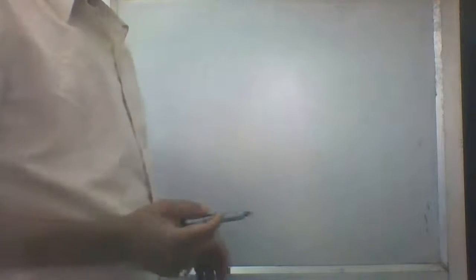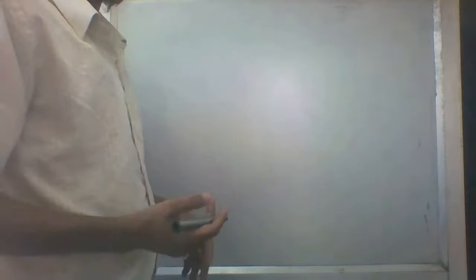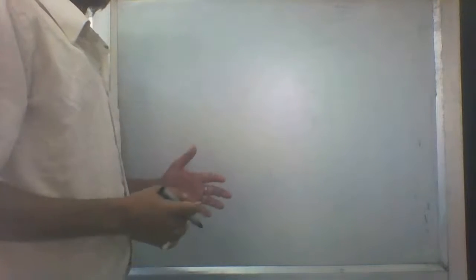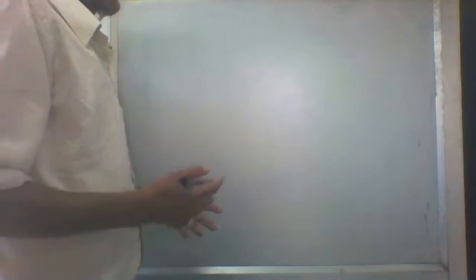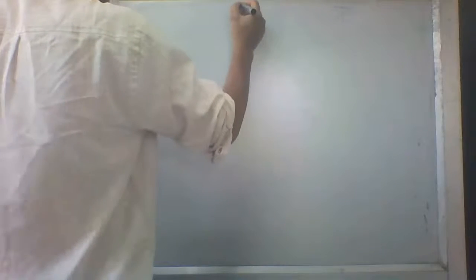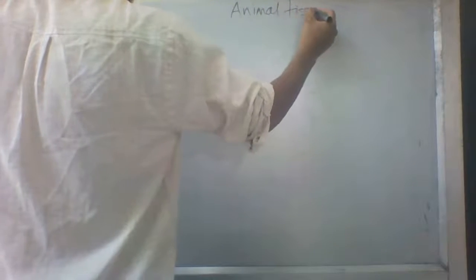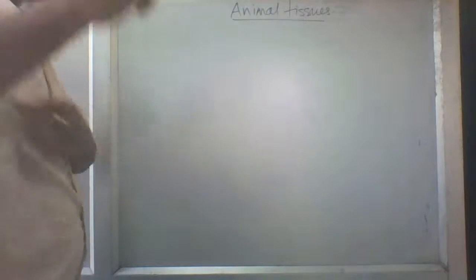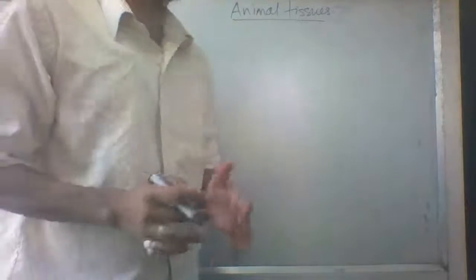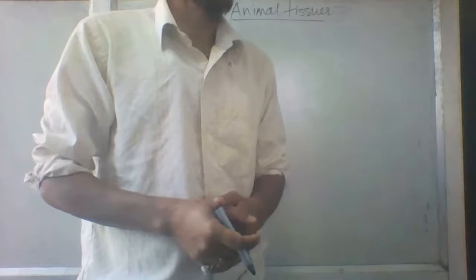So, dear students, today I am going to start. Yesterday, I taught you the plant tissues, the xylem and the phloem, but today I am going to start the animal tissues. So, this is animal tissues. In the animal tissues, we will first consider ourselves as an animal and discuss all the animals found on earth.